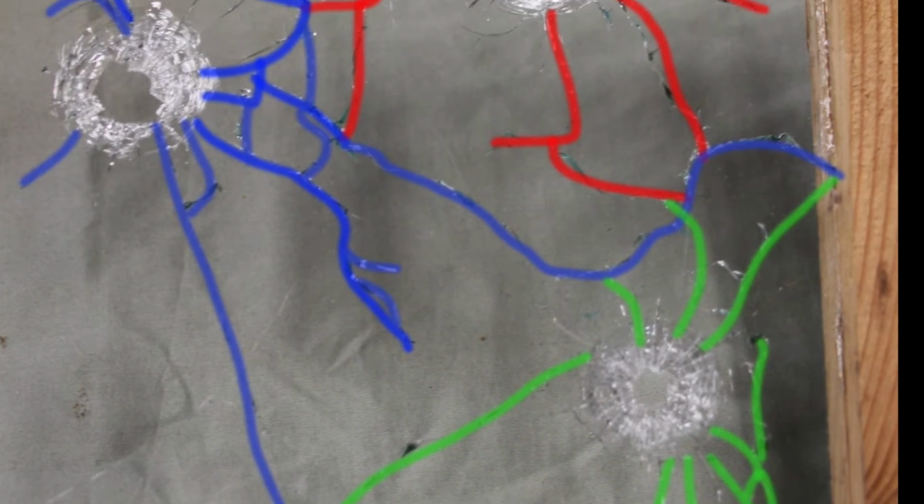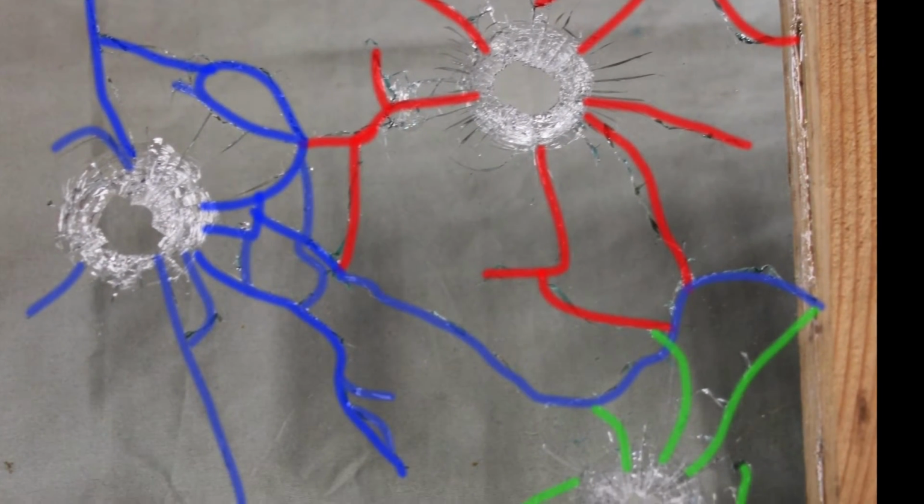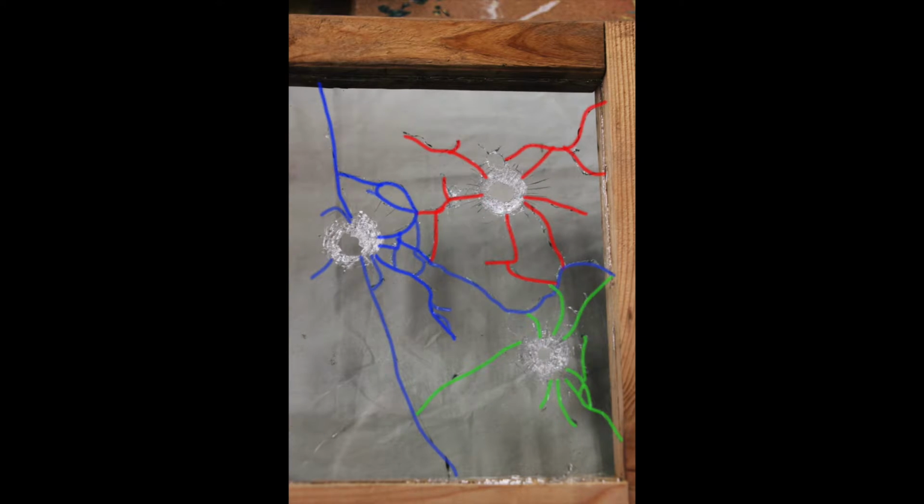In this specific circumstance, I was not able to determine whether the green or the red shot was fired first. They are both boxed in by the blue crack that comes across them. So I know, because I was there for the shots, that the blue one was fired first, the red one was second, and the green one was the third and final shot.